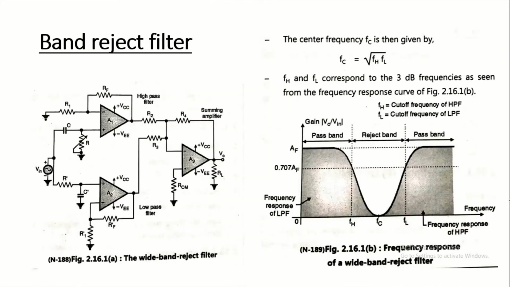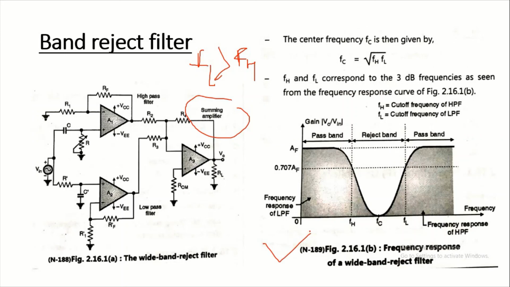Now, band reject filter. The figure shows a wide band reject filter. It consists of a low pass filter and a high pass filter, and one additional circuit called a summing amplifier. In order to practically obtain the frequency response of the wide band reject filter, we have to adjust the cutoff frequency FL of the high pass filter to be higher than the cutoff frequency FH of the low pass filter. Here FL should be greater than FH. Then we get a combined frequency response as shown in this figure.